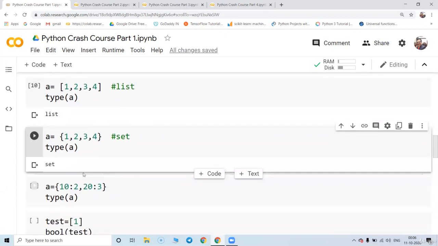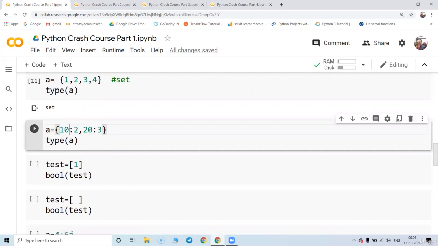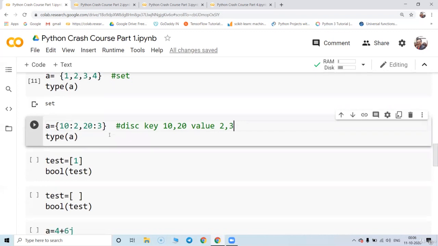When you put a curly bracket with values like this, value colon value, this is basically called a dictionary. A dictionary has a very special part, and that is called a key and value pair. So what is the key over here? 10 comma 20 is the key, and what is the value over here? The value is 2 comma 3.